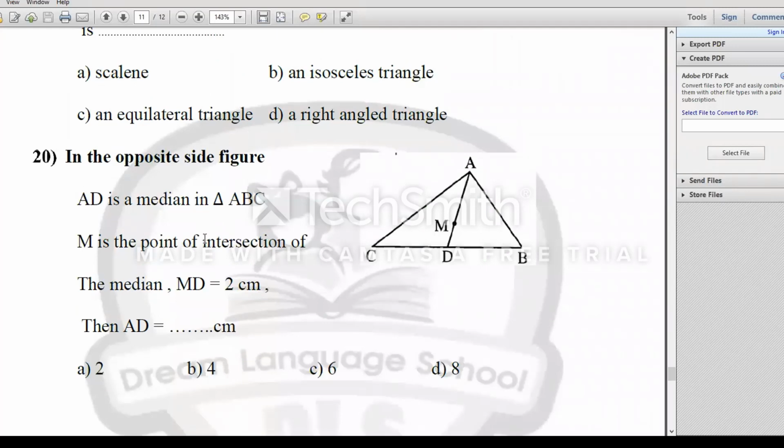AD is a median like this. In triangle ABC, M is the midpoint, as you see. M is the point of intersection of the medians. The median part MD is 2 centimeters.